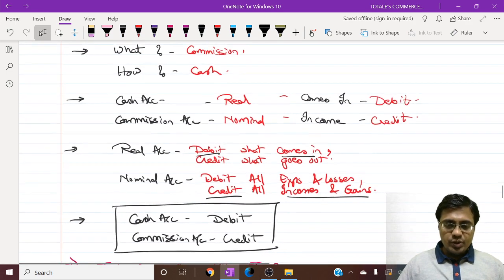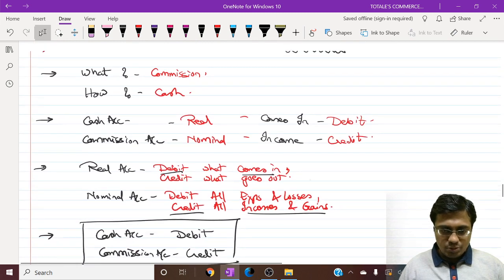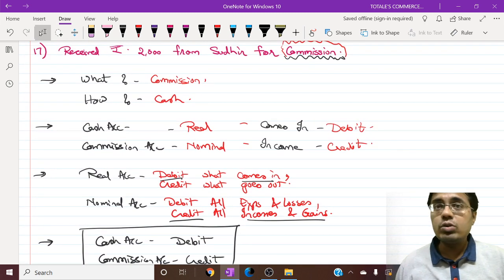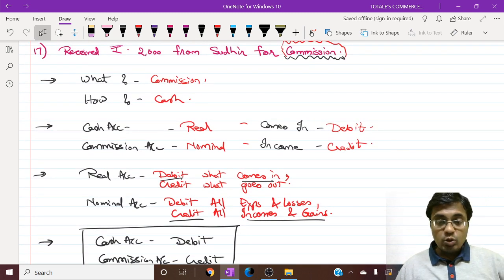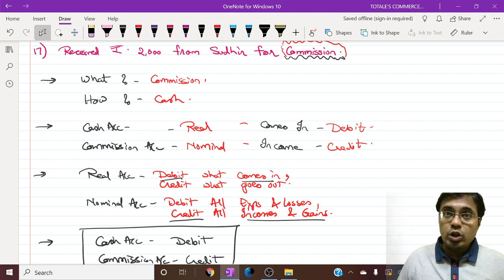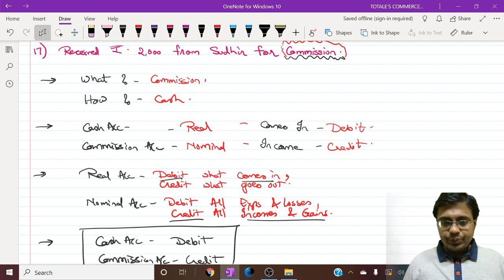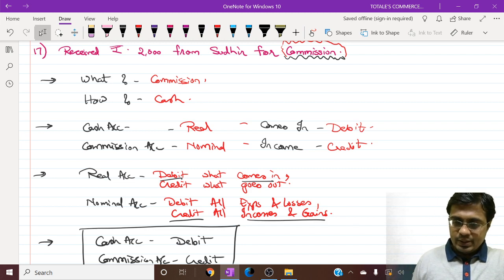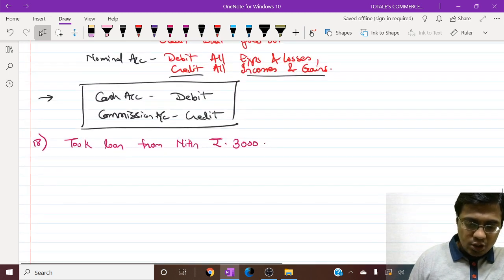I want all of you to have a look at the transaction once more, my friends, and if you have a doubt you can very well ask it. Okay, go through it, take a pic if you want, and then we'll move on to the next transaction. Okay, let's move on.